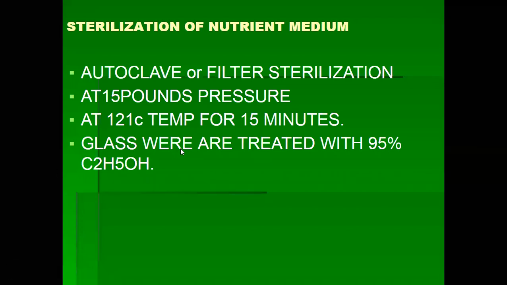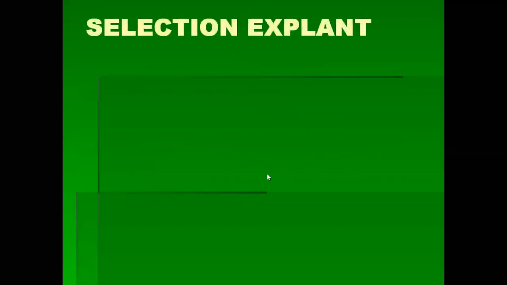Any glassware used in tissue culture techniques is also treated with 90% ethyl alcohol. Automatically, the glasswares, along with the nutrient medium, are also sterilized.